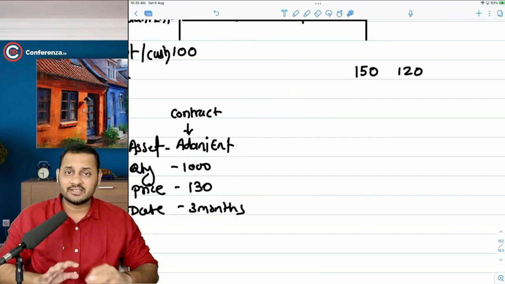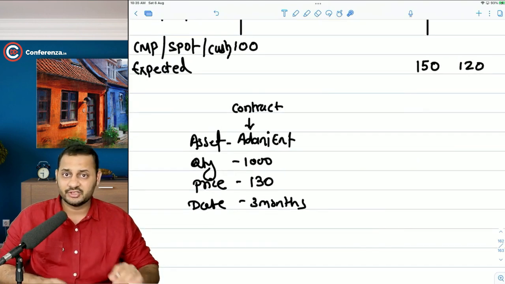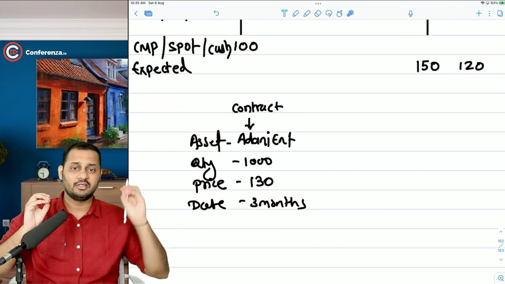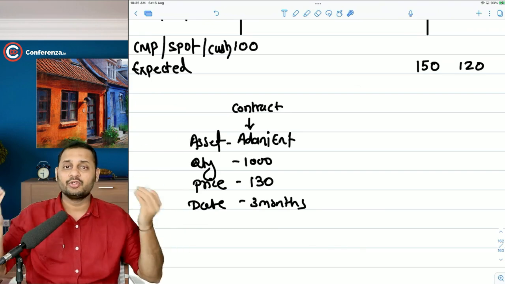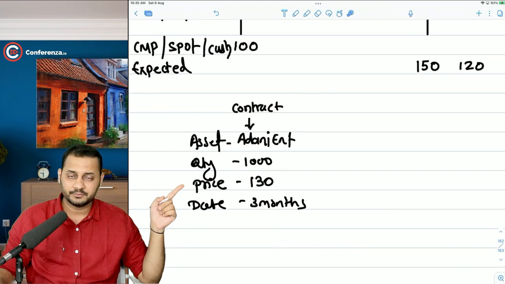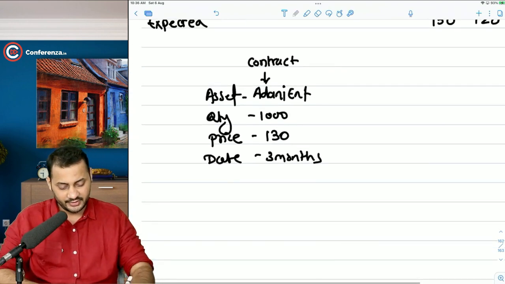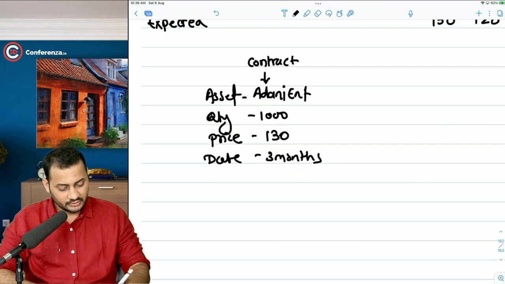Today, the seller doesn't have the shares. You don't have the shares. Nobody, neither the buyer nor the seller of this contract, has the shares. Both of you are playing on this price. Okay, so this is a contract that you have made. This is called the forward contract.